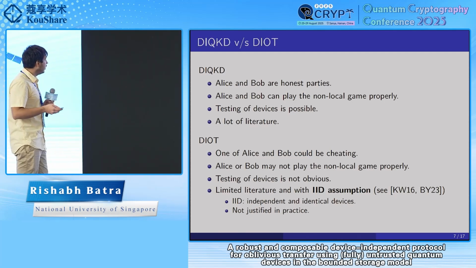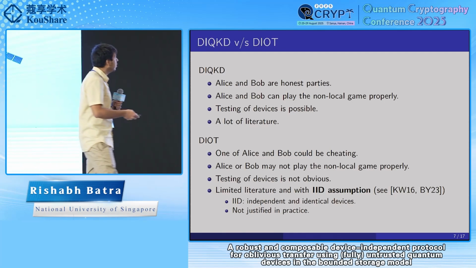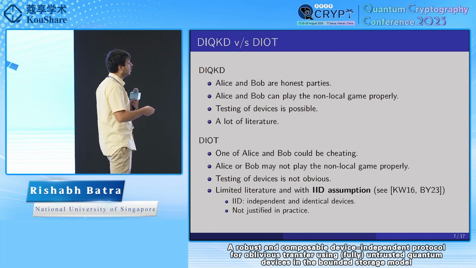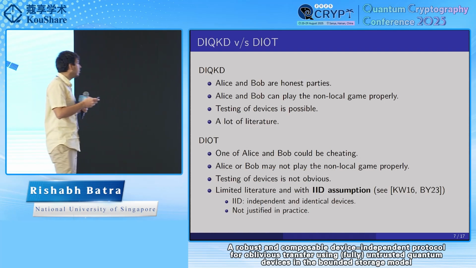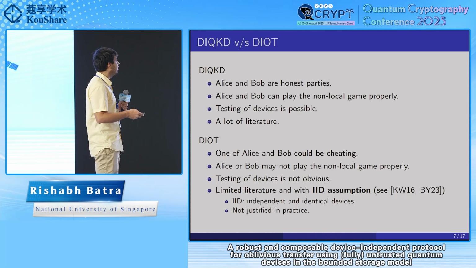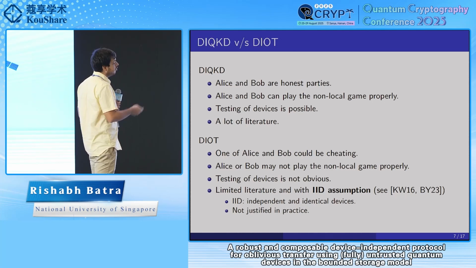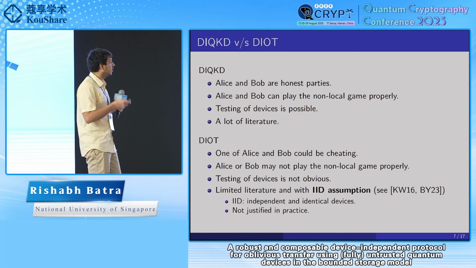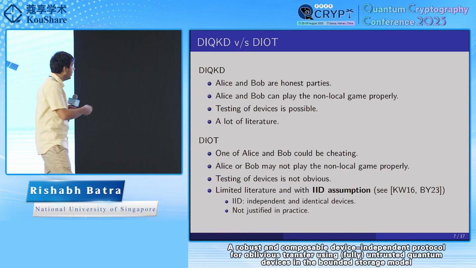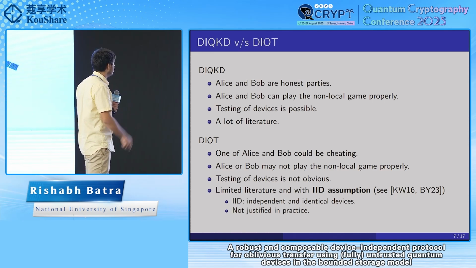But in the case of oblivious transfer, Alice and Bob do not trust each other. So they could also be cheating during the testing of the non-local game. They may input arbitrary distributions during the testing part, which will not give us security guarantees like rigidity. So here testing of devices is not obvious, and there is very limited literature in DI two-party cryptography.